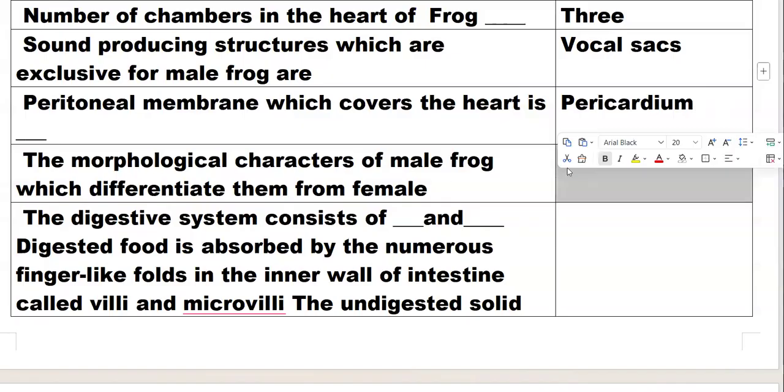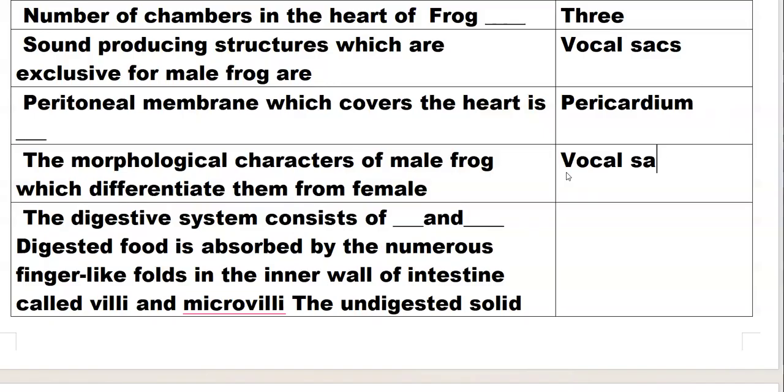Morphological characters of male frogs which differentiate them from females are vocal sacs, which can make sound only in male frogs, and copulatory pads, which are present on the first digit of the forelimb.